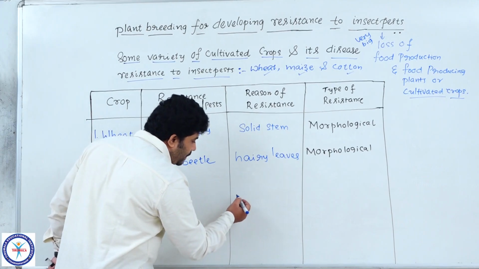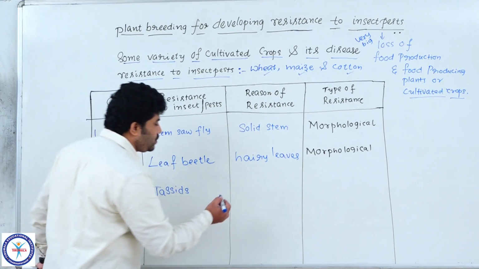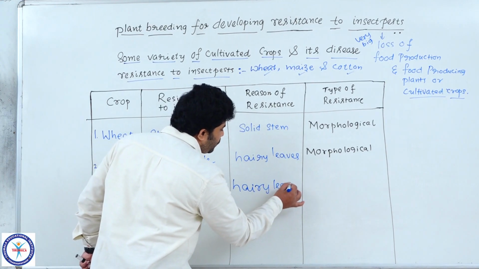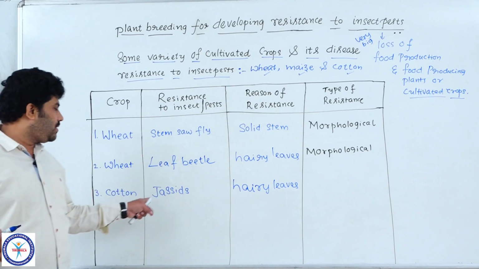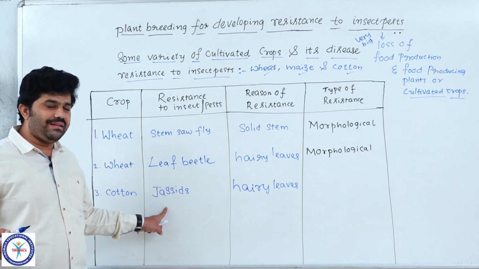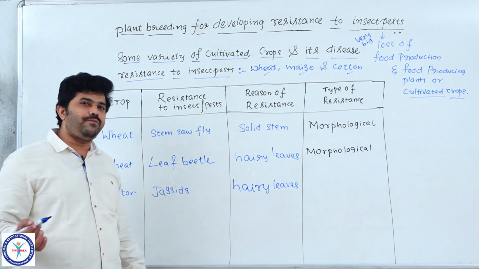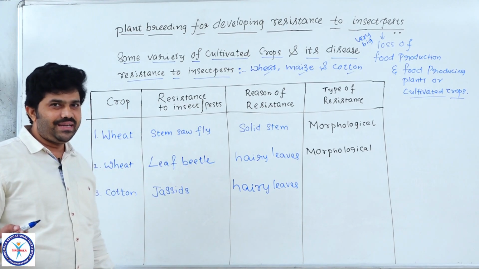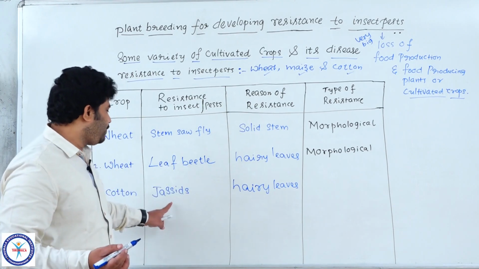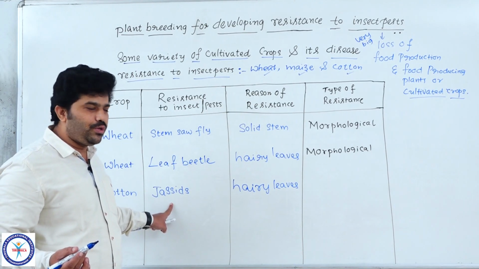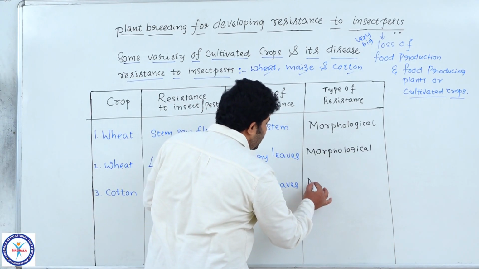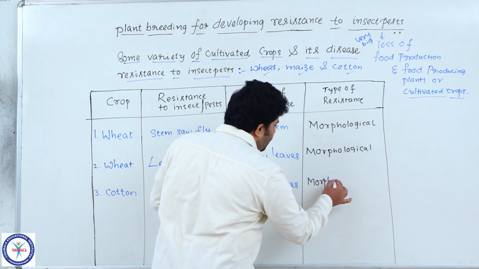So the leaves in the cotton plant are also changed into hairy leaves in the new cultivar. These leaves possess hair-like structures which are not convenient for the jassids to continue their life on the cotton. Try to understand. In the new cultivar we made hairy leaves. These are not preferred by the jassids to continue their life. Then it also comes under a type of character, that is, a morphological character we are observing here.